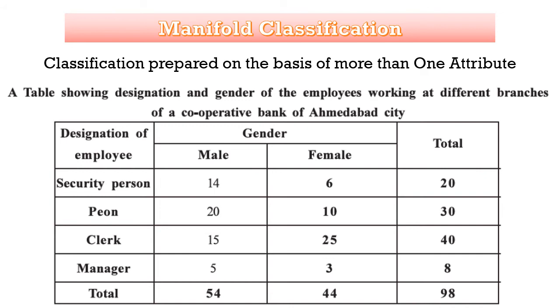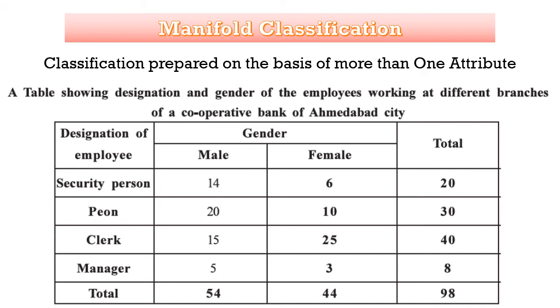Now as you can see in the vertical first column, designation of employees, that is security person, peon, clerk, manager etc is given, and horizontally, rather than directly giving the total, gender is mentioned, and genders are two, male and female. So security person has been distributed on the basis of male, female. Peon has been distributed on the basis of male, female. So all of the people's designation has been distributed according to males, females.